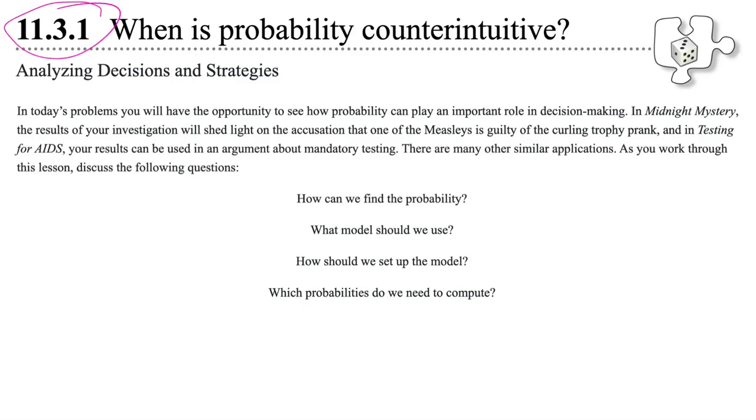Chapter 11, lesson 3-1. This is our last lesson in chapter 11, last lesson in CCA2. You're almost there. So we're going to take a look at when probability is counterintuitive. If we see something with a probability and just look at it at face value, we think, oh, that's clearly going to be like this. We should probably do that because the odds of it are just so good. But then we actually do it, and you're like, oh, wait a second, actually, I might feel differently now. So we'll look at 3 different situations and go from there.